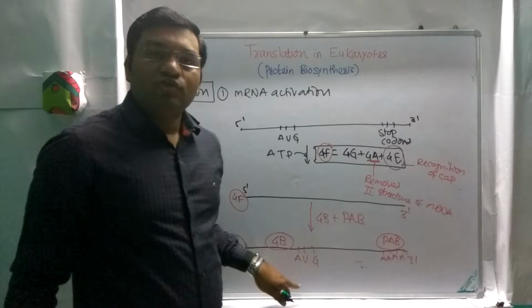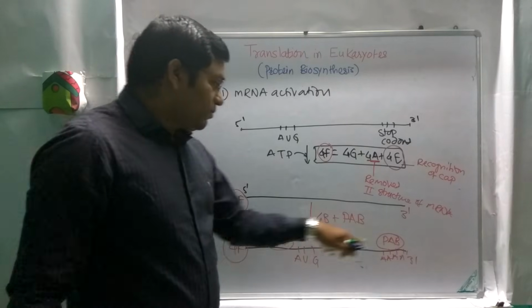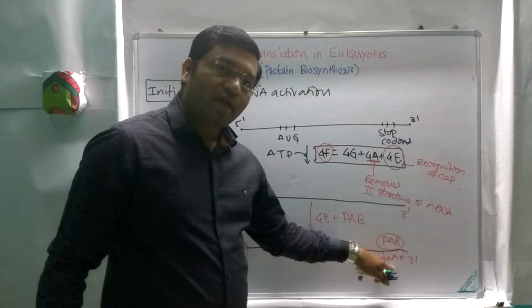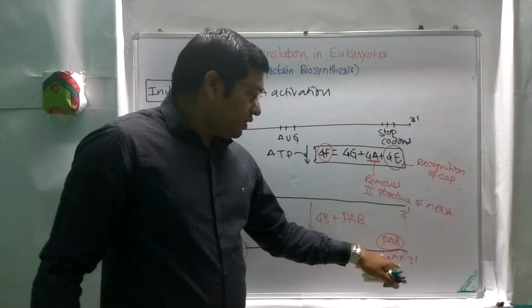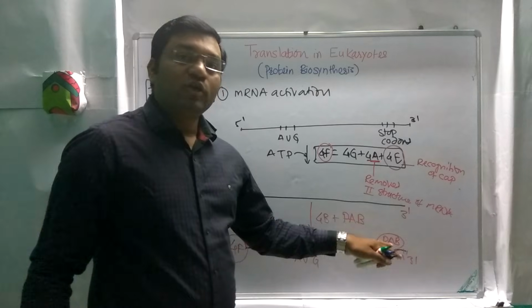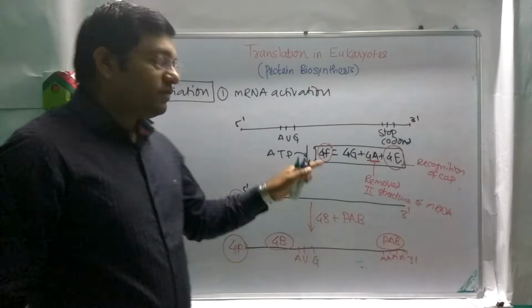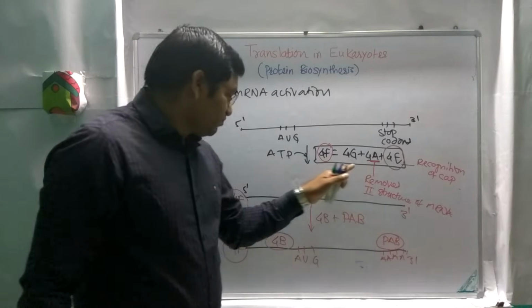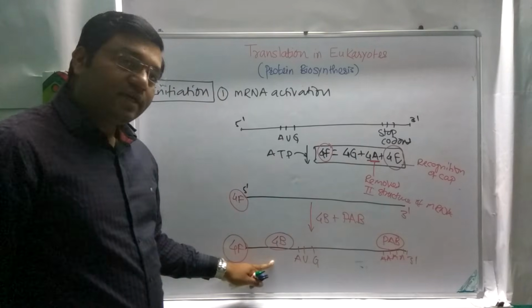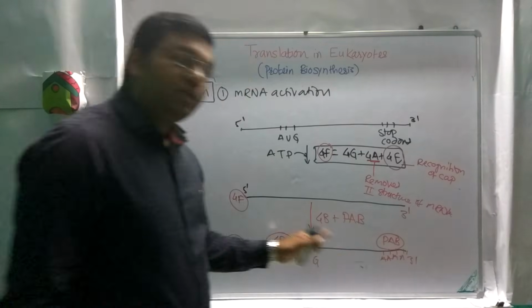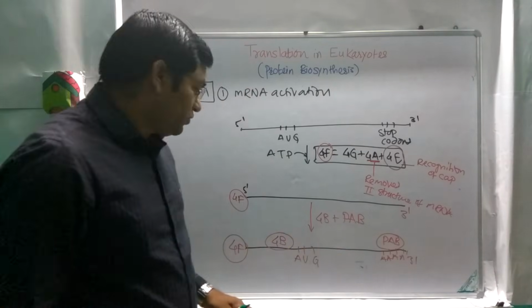4B helps in the recognition of AUG sequence, and poly A binding protein along with this poly A at the tail of the mRNA, they help in recruitment of 40S ribosomal unit to the mRNA. So these are the different functions of these factors, and this is activated mRNA, and now it is ready to bind with 40S ribosomal unit.